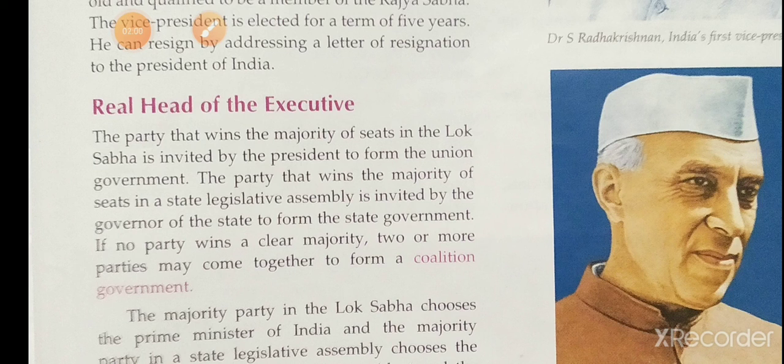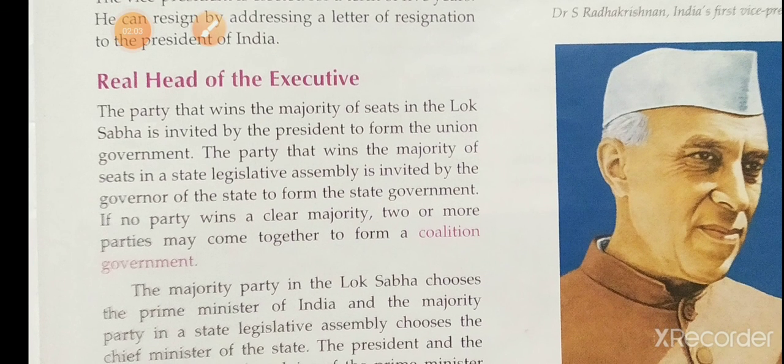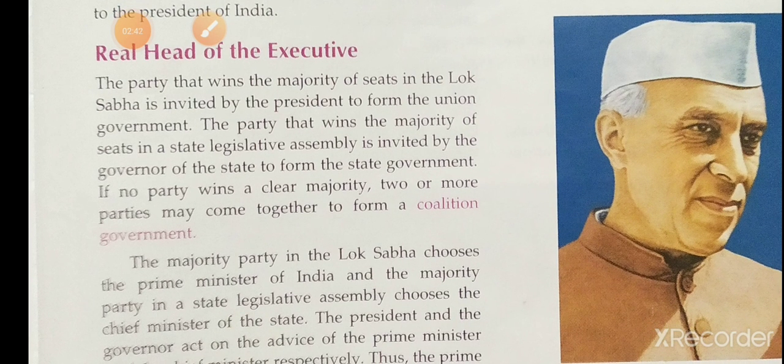Who is the real head of the executive? The party that wins the majority of seats in the Lok Sabha is invited by the president to form the union government. For example, if the BJP wins the majority of seats, the president invites them to form the union government. The party that wins the majority of seats in the legislative assembly is invited by the governor at the state level. At the central level, the president invites, and at the state level, the governor invites.